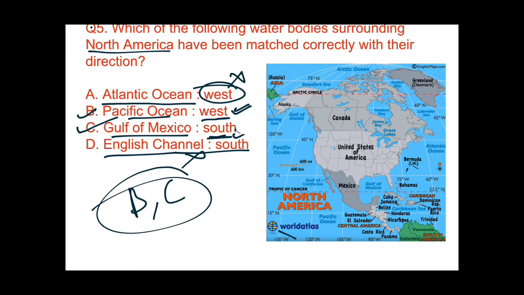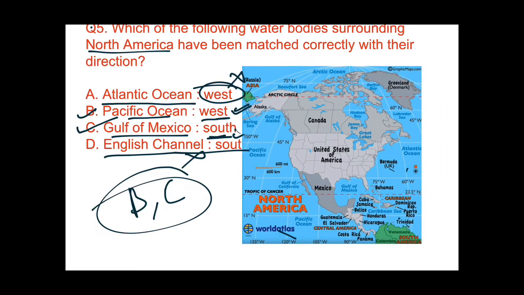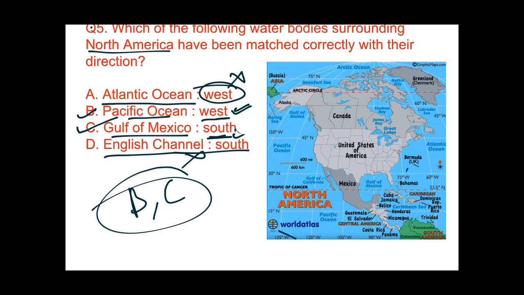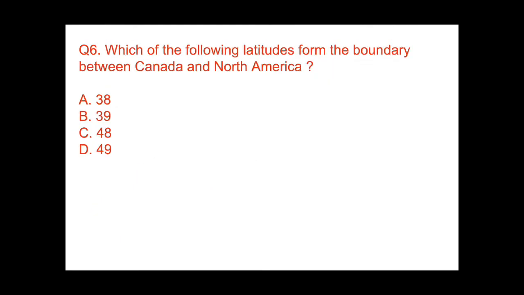So guys, you can see in this that on the western coast, North America is surrounded by the Pacific Ocean, and in the east it is surrounded by the Atlantic Ocean. In the north it is surrounded by the Arctic Ocean, and in the south you can see the Gulf of Mexico and Caribbean Sea. So the answer would be B and C. Now let's solve question number 6.